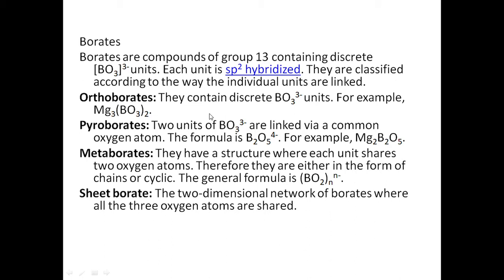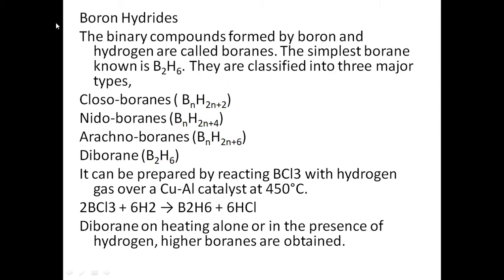Now sheet borates are two-dimensional network of borates where all the three oxygen atoms are shared. So it has three oxygen atoms which link and form the two-dimensional network of borates. Now we see another important compound of boron, that is boron hydrides. The binary compounds formed by the boron and hydrogen are called boranes.